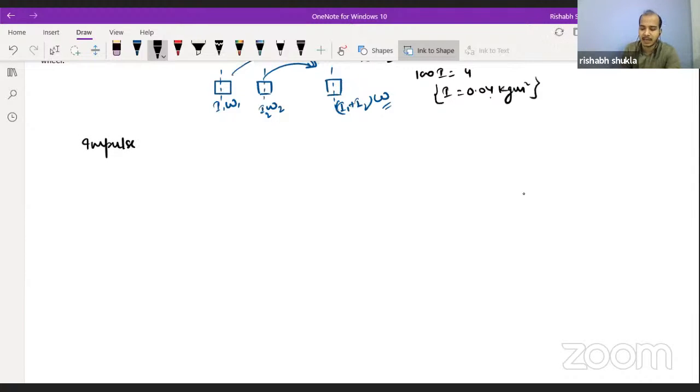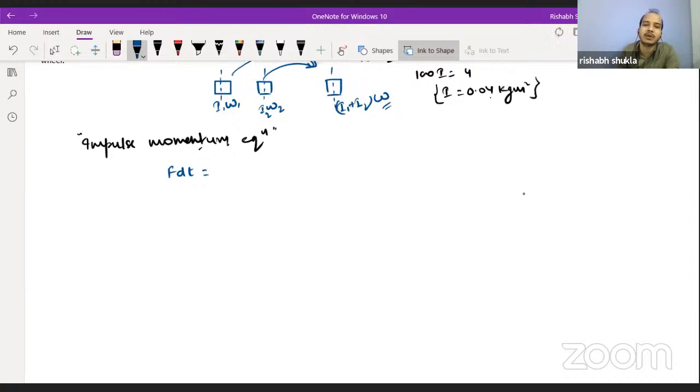I will show here in terms of linear motion. In the same way you can use it for the angular motion also. Impulse momentum equation says impulse is equal to momentum change. And impulse is what? Impulse is force into time.